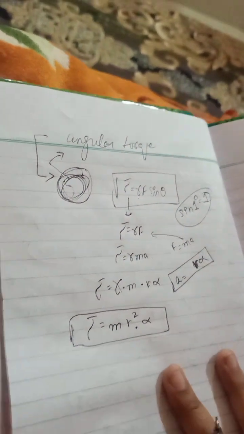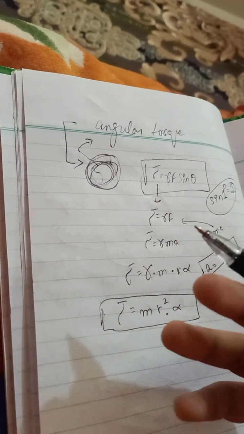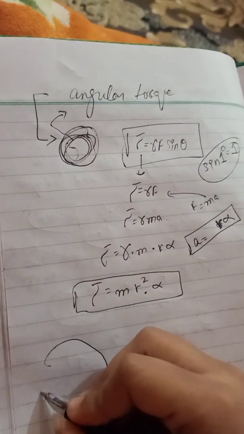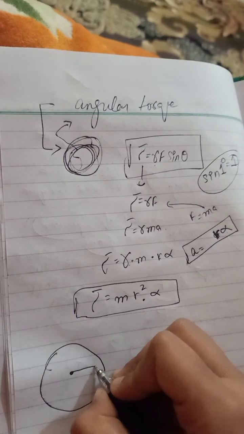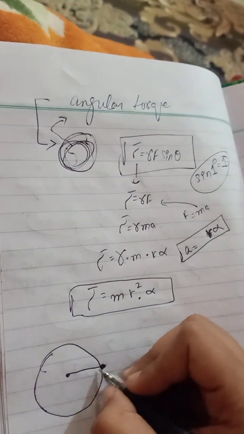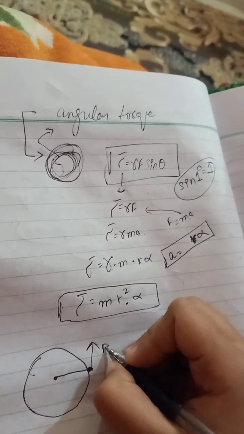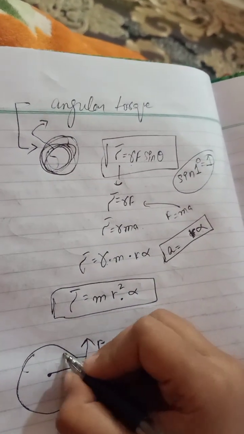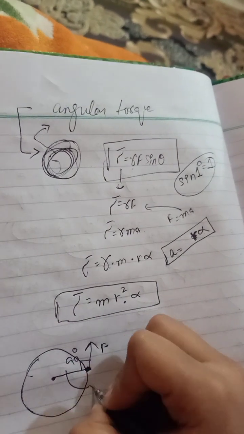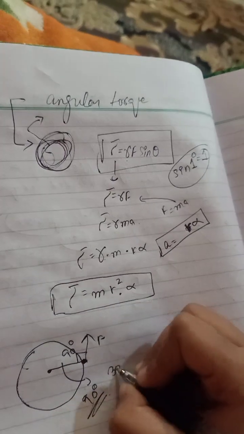Here you can see that if we talk about the torque angle, it is always at 90 degrees. For example, I have this one. This is the radius, and this is the mass that is acting. If this is rotating, the direction of the force will be upward, and the angle is 90 degrees, so the torque is always at 90 degrees.